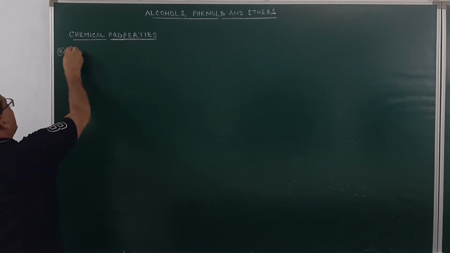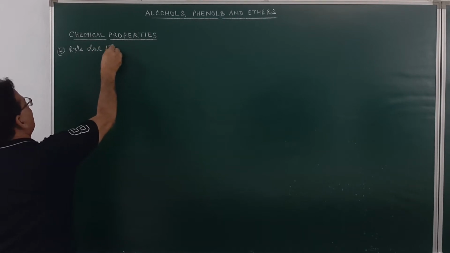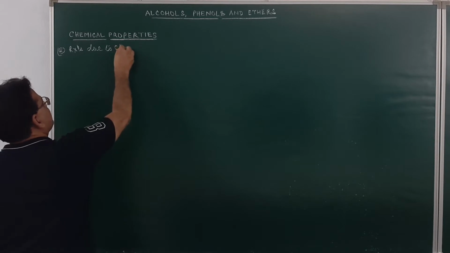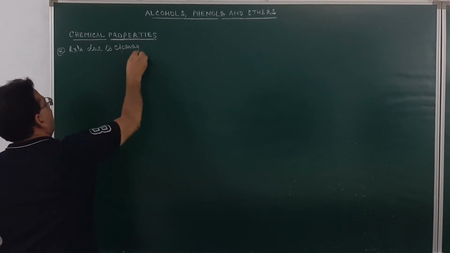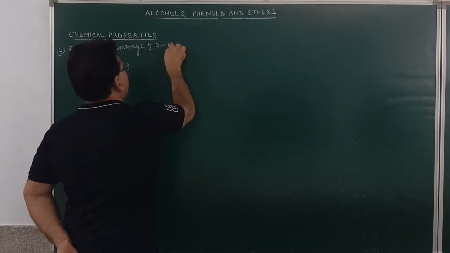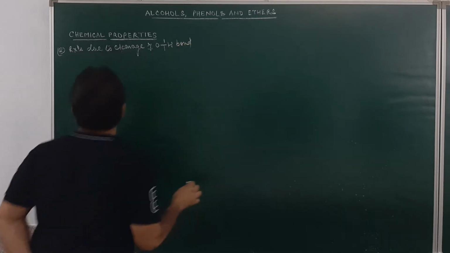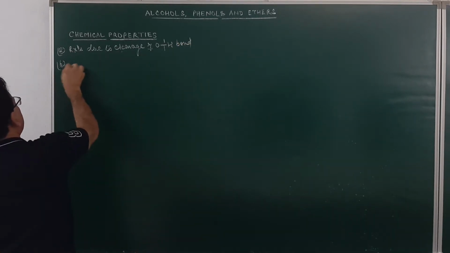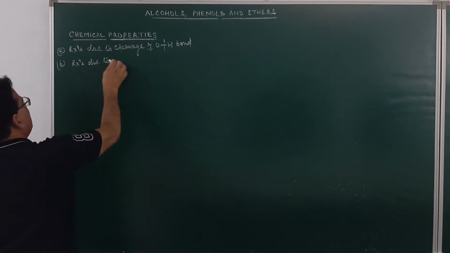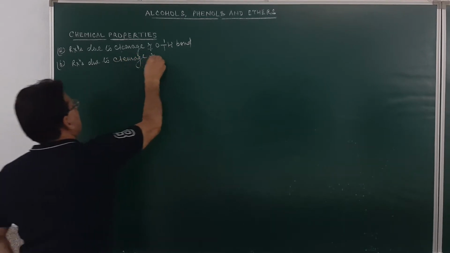First one was reactions due to cleavage of the OH bond. Fine. Second was the reactions due to cleavage of the carbon-oxygen bond.